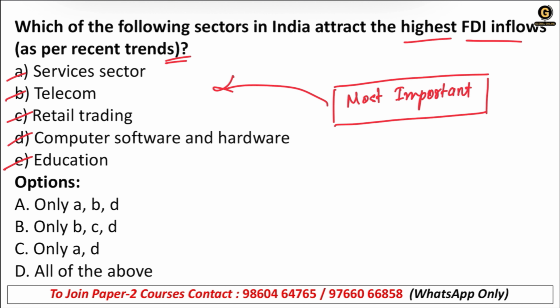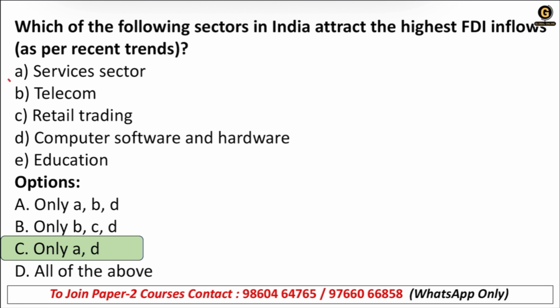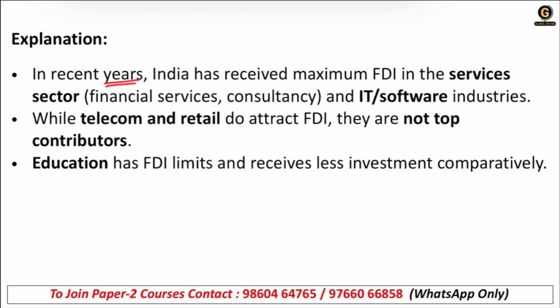The right answer to this question is option C, only A and D. Service sector, computer software and hardware. These are the sectors in India that attract the highest FDI inflow. In recent years, India has received maximum FDI in service sectors like financial services, consultancy, and IT software industries as well. While telecom and retail do attract FDI, they are not top contributors.